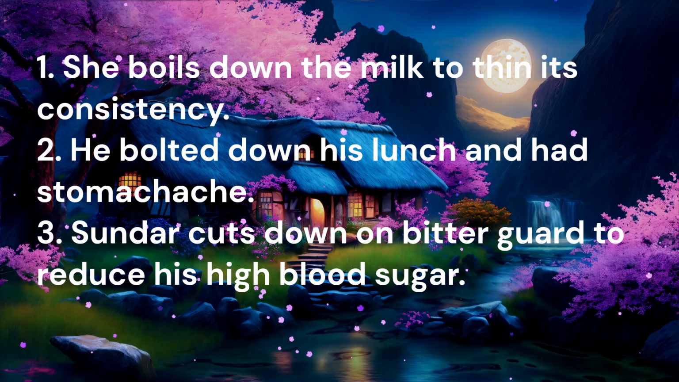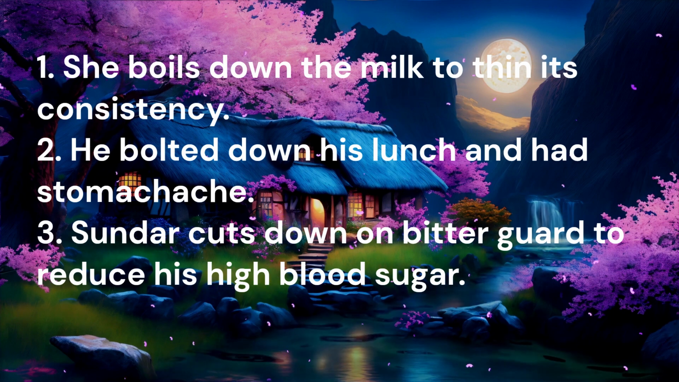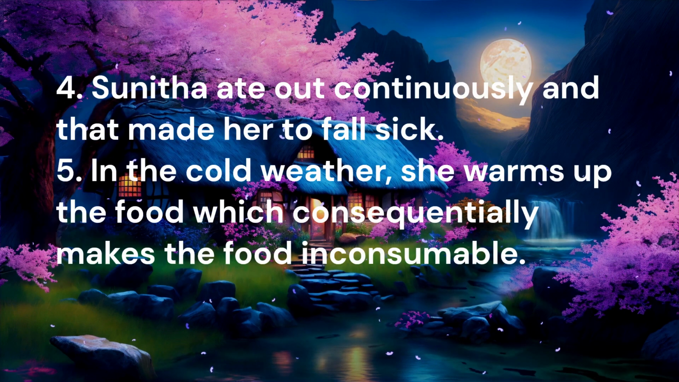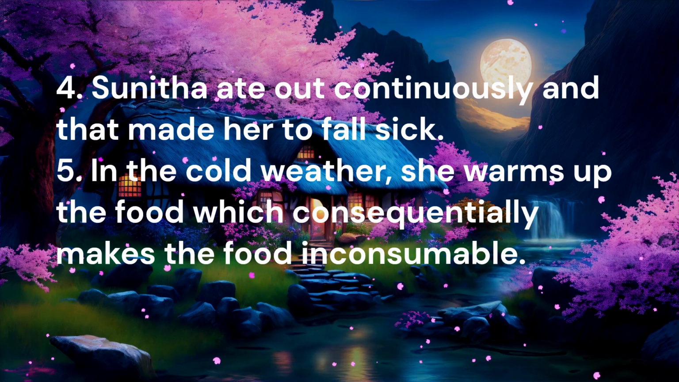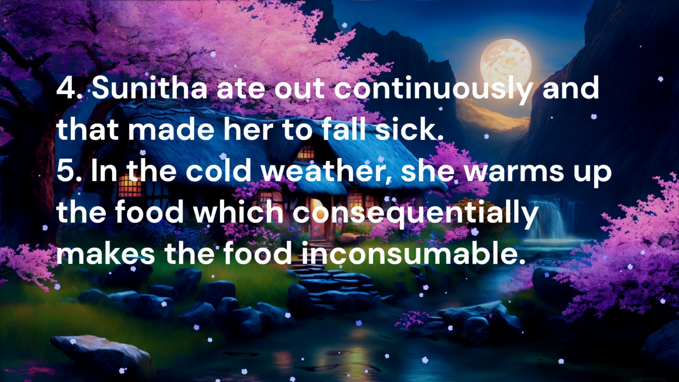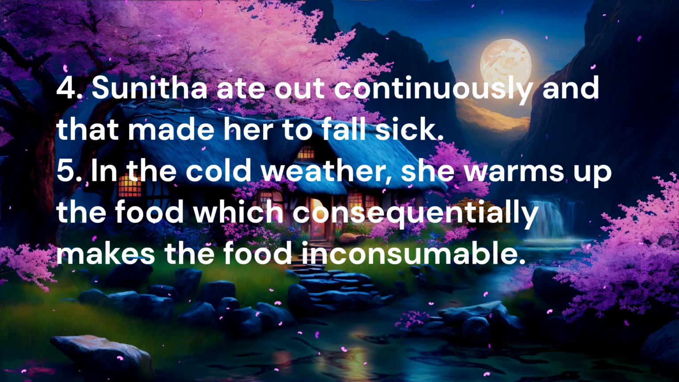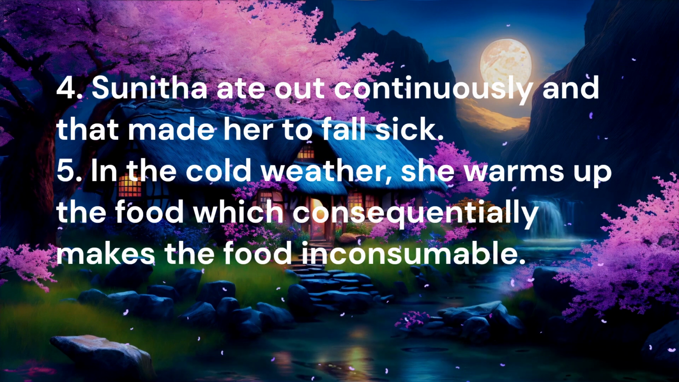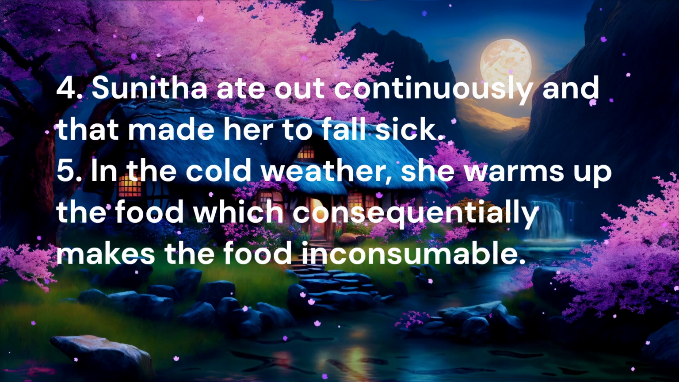The third one is, Sundar cuts down on bitter gourd to reduce his high blood sugar. Fourth one is, Sunita ate out continuously and that made her fall sick. Fifth one is, in the cold weather, she warms up the food, which consequentially makes the food inconsumable. You may mention whether all the above 5 statements are correct or incorrect in the comment box. We will be eager to see your answers.